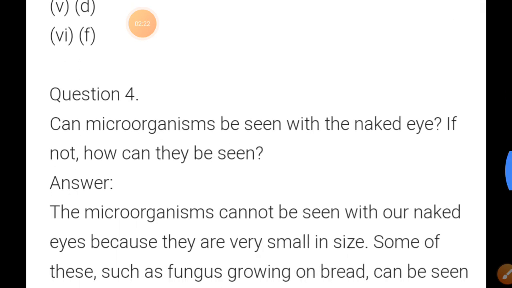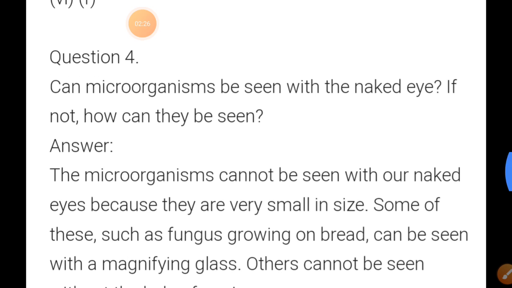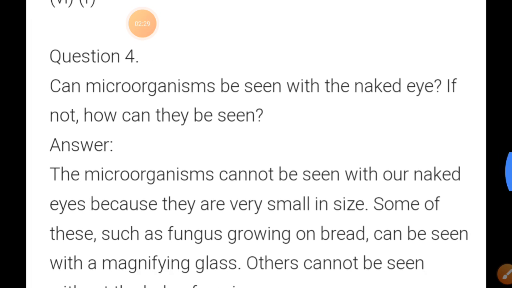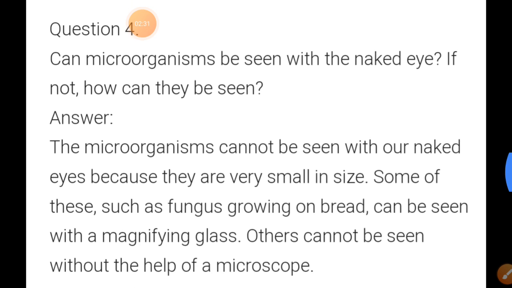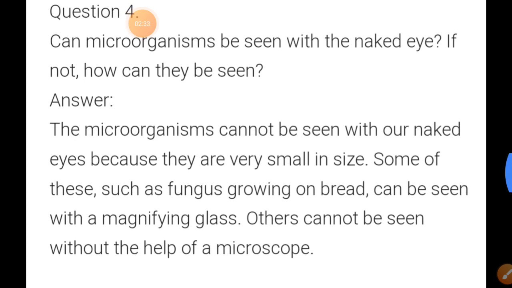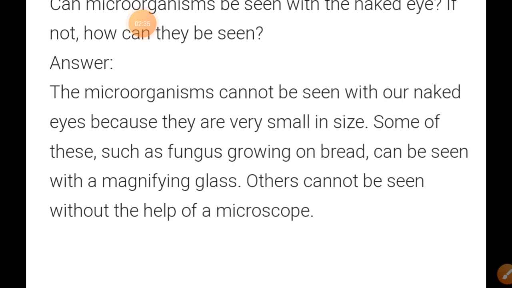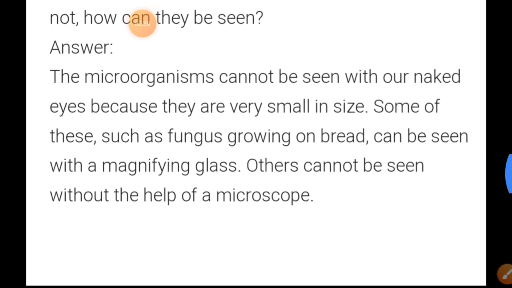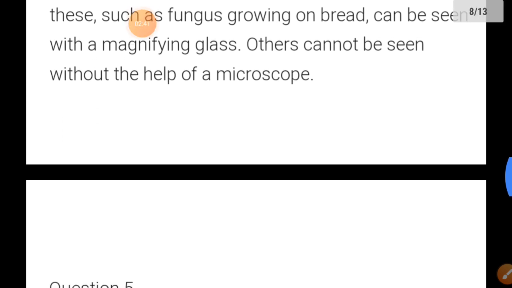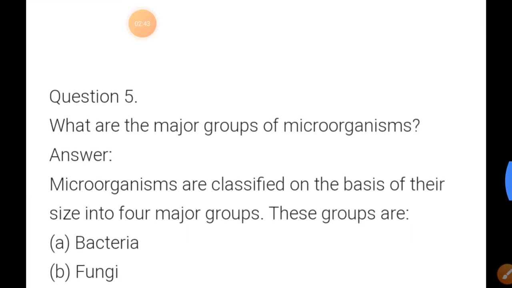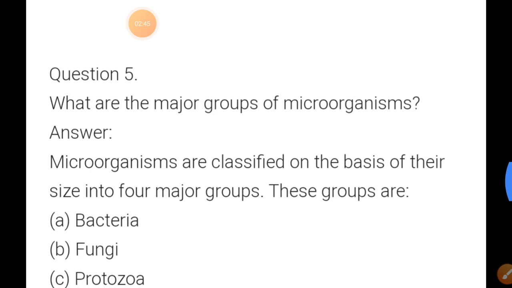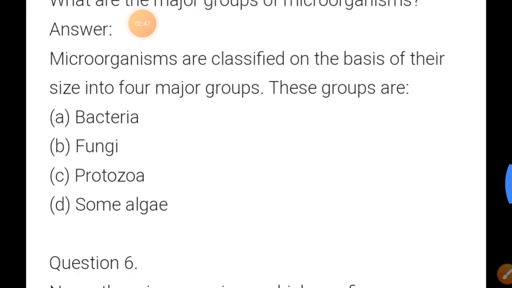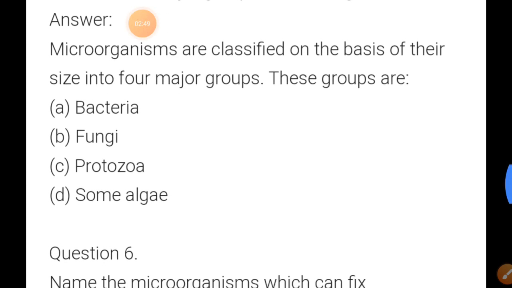Question number 4: Can microorganisms be seen with the naked eye? If not, how can they be seen? Microorganisms cannot be seen with our naked eyes because they are very small in size. Some of these, such as fungus growing on bread, can be seen with a magnifying glass. Others cannot be seen without the help of a microscope. Question number 5: Write the major groups of microorganisms. Bacteria, fungi, protozoa and some algae are the major microorganisms.